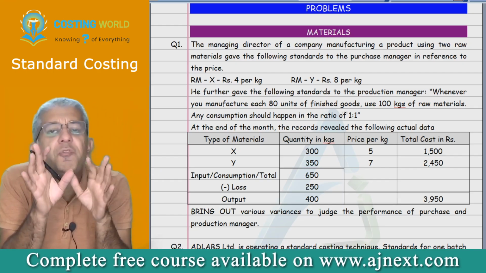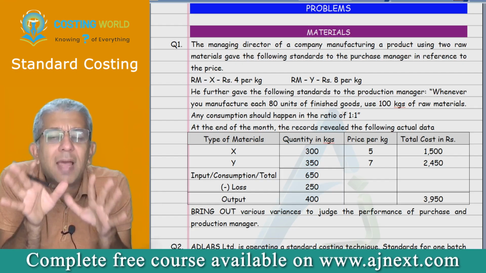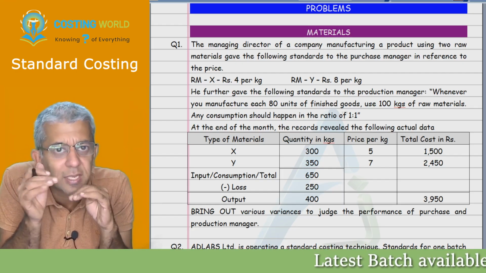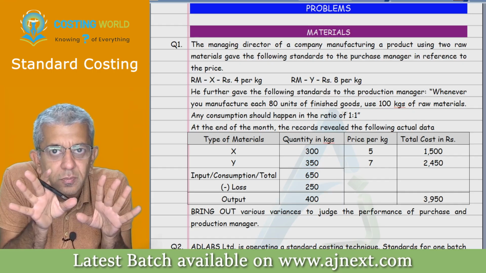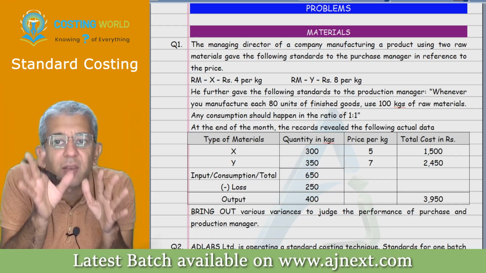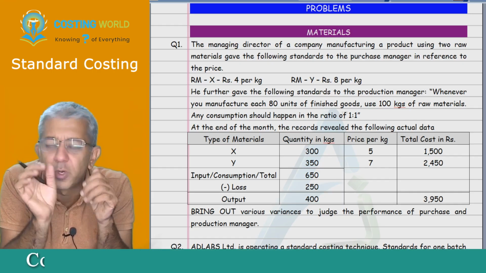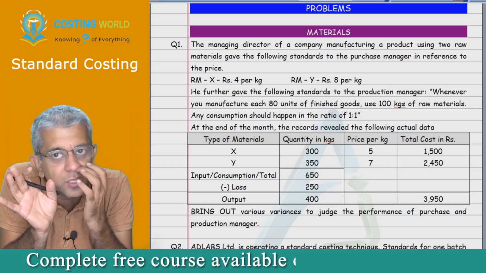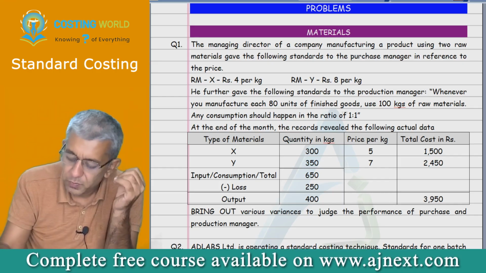So you always prepare revised standard for actual output. Everybody can tell me yes or no with this?